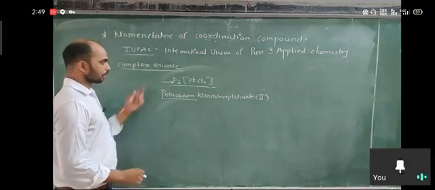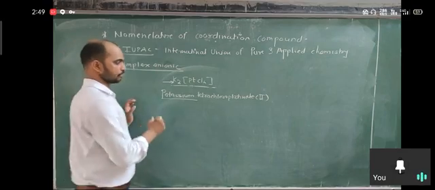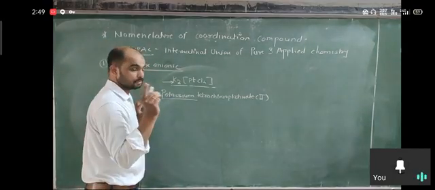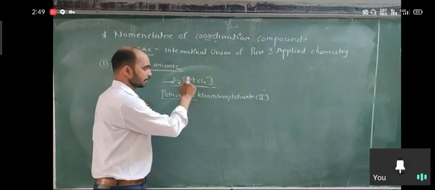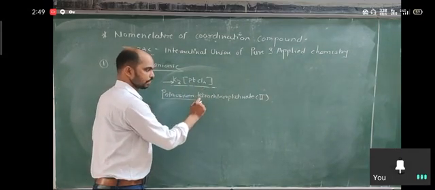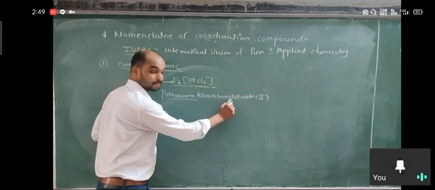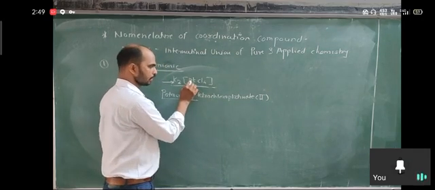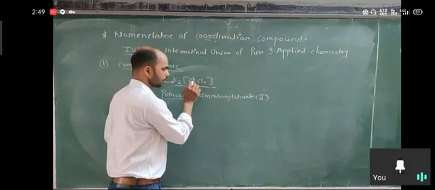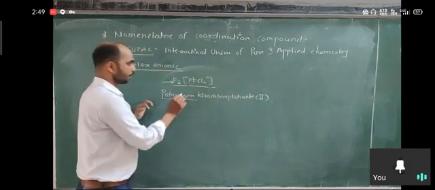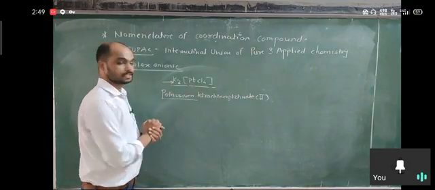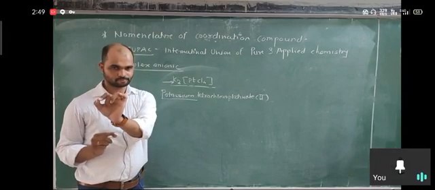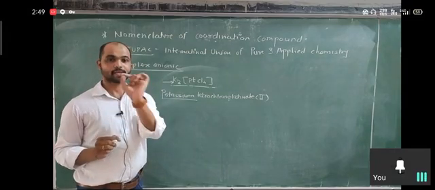Secondly, when complex is anionic, keep in mind, when we write the name of complex, we first write the name of ligands. We write here tetrachloro. Then when we come to write the name of metal ion, if complex is anionic, then change the name of metal by replacing IUM or E by ATE.